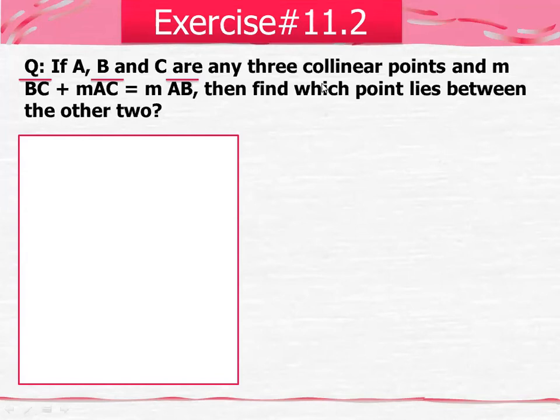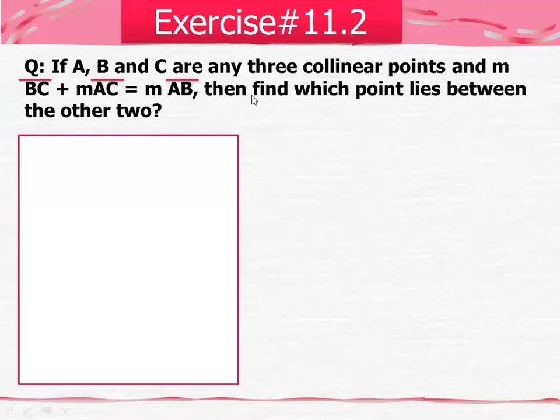Yes, Varda, I'm repeating this question again. If A, B, and C are any three collinear points and measurement BC plus measurement AC is equal to measurement AB, then find which point lies between the other two.